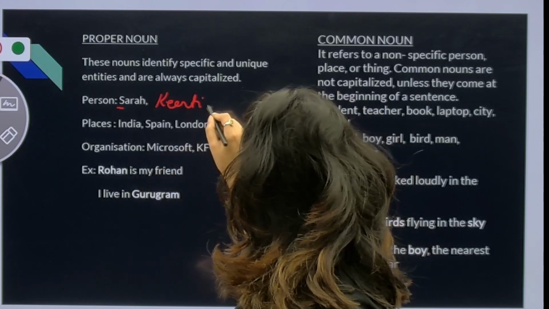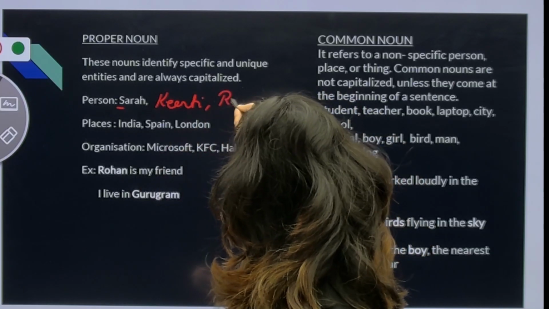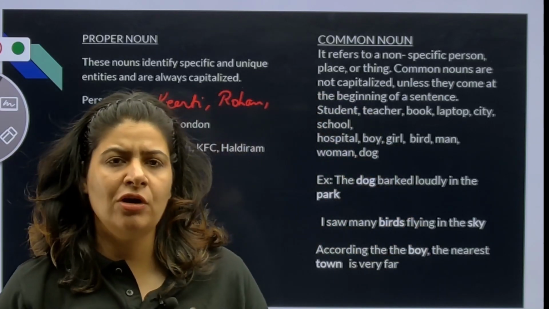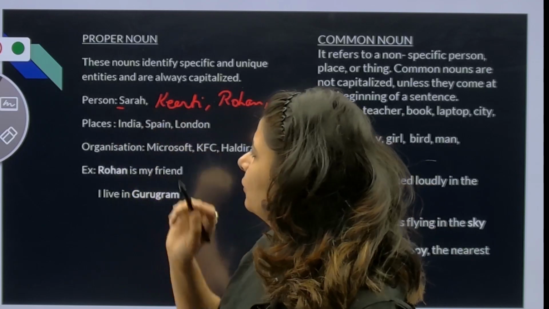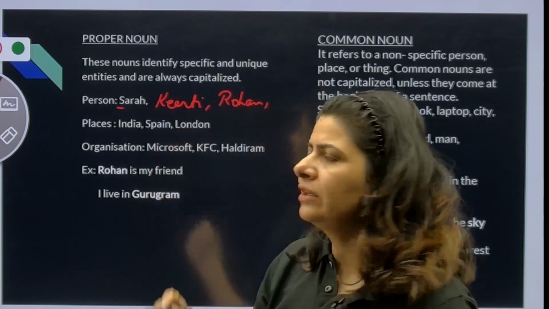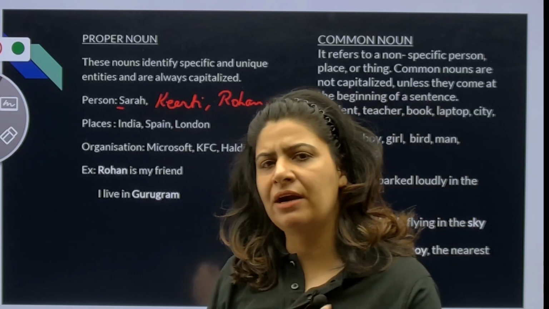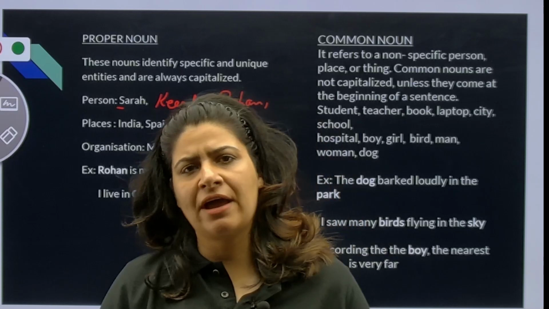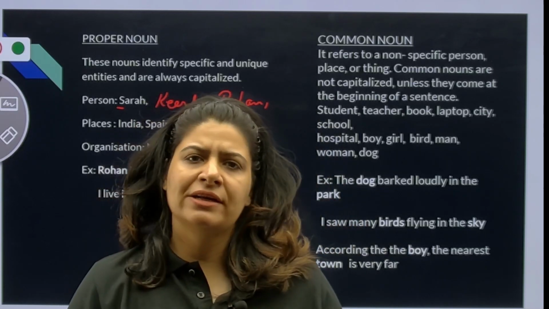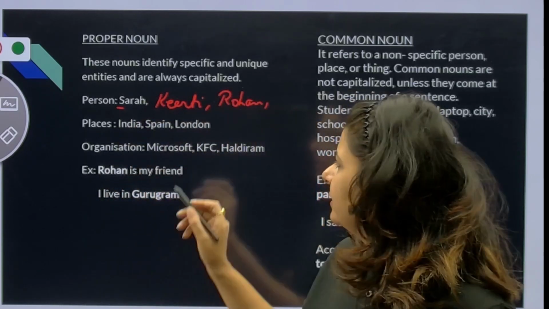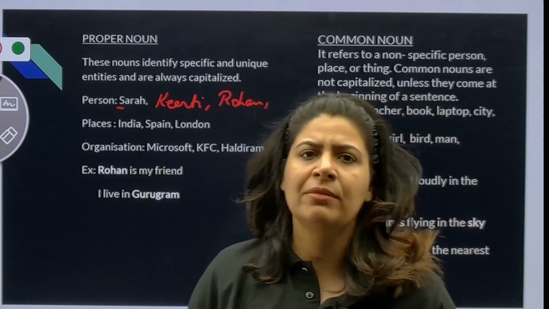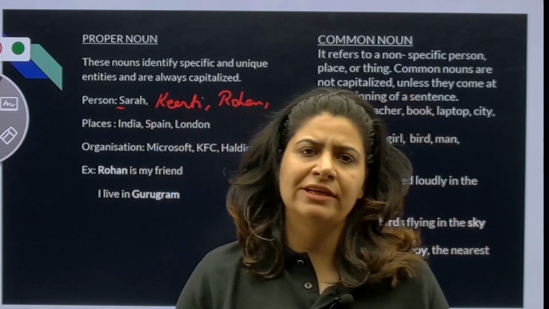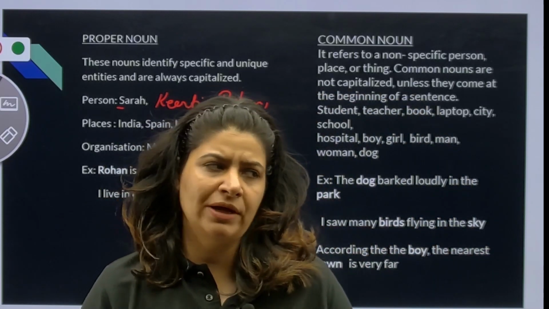So likewise, Kirti, Rohan, Neha, Pooja, all these are proper nouns. Places, as we did in the beginning, are nouns and they are under the category of proper noun. India, Spain, London, China, Africa, USA, and all the countries are proper nouns. Organizations, Microsoft, KFC, Haldiram, Fortis, Max Hospital, Bikanerwala, McDonald's, all these organizations are also proper nouns.